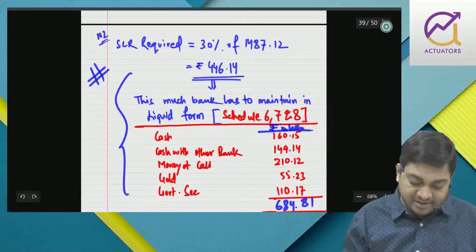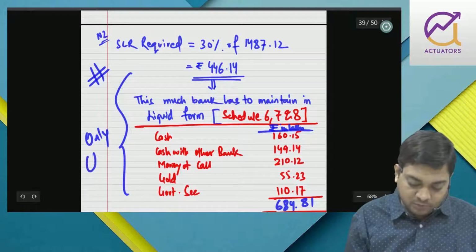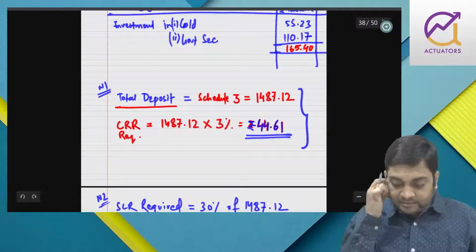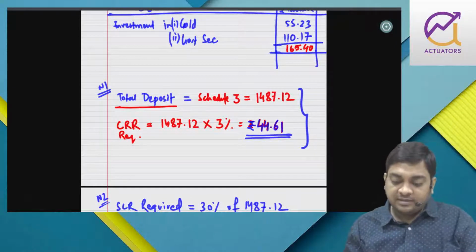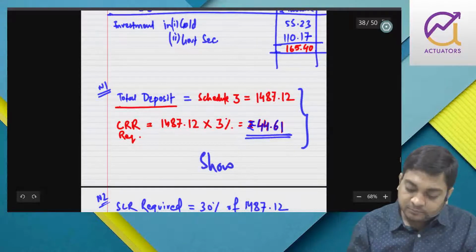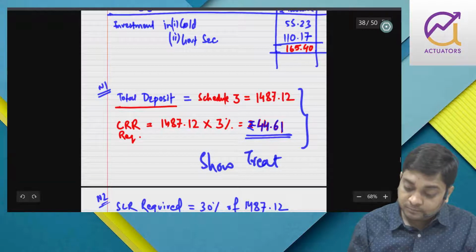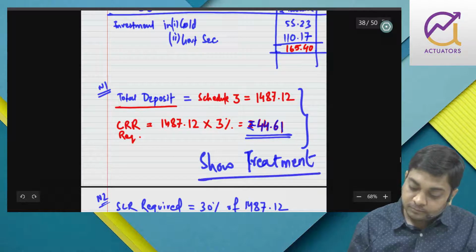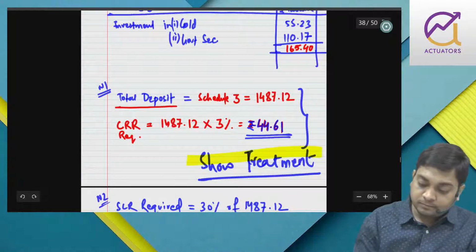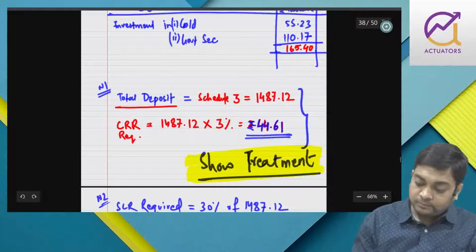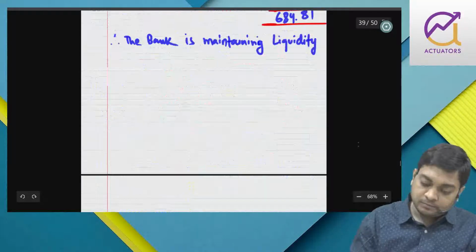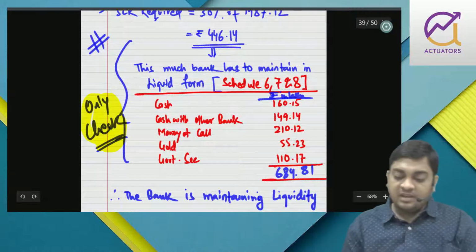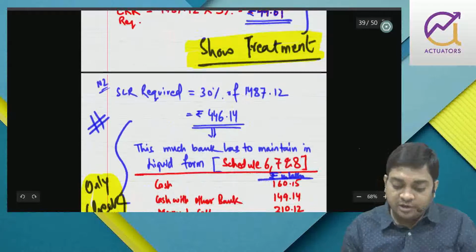We have to simply check, only check, and CRR you have to show the treatment. Is that fine?